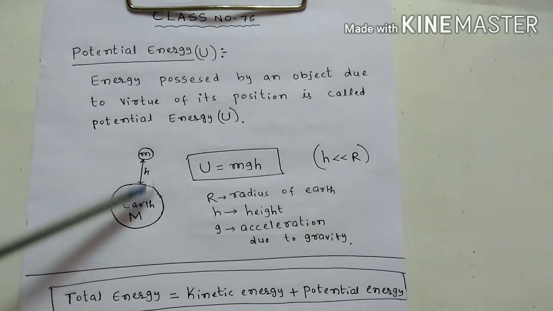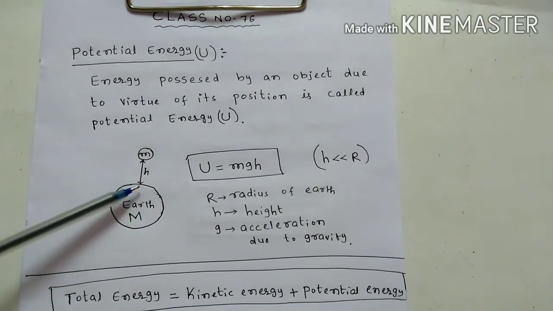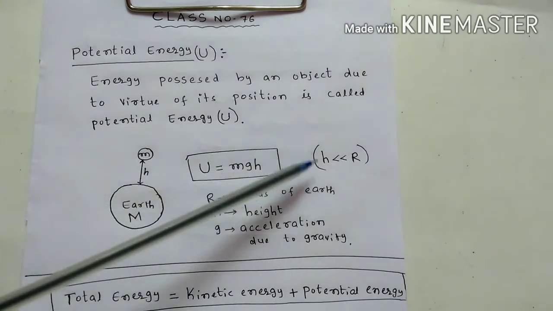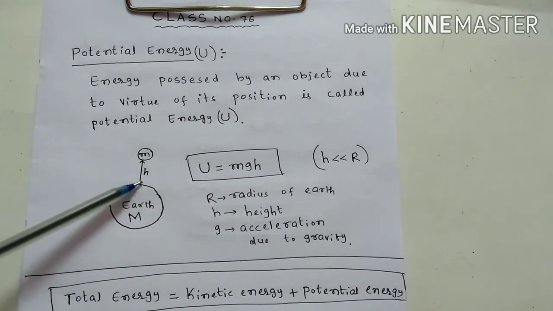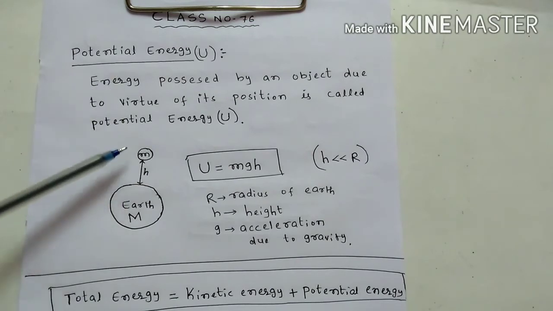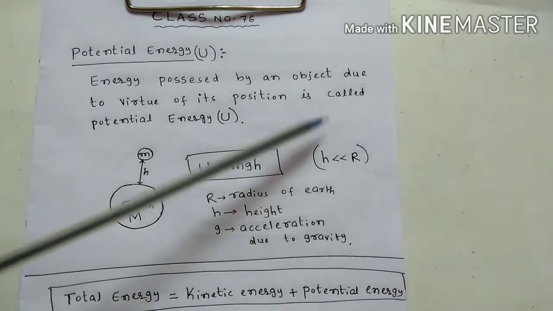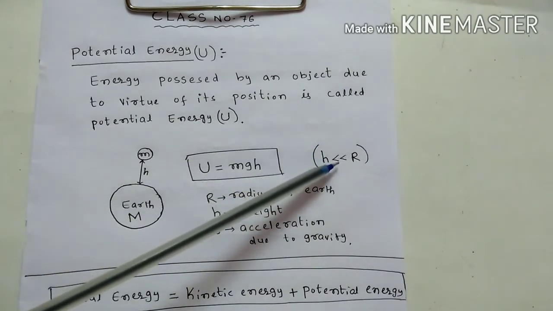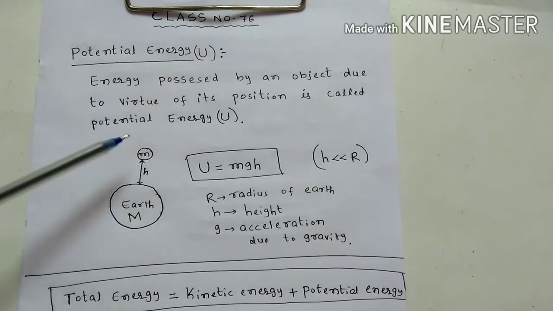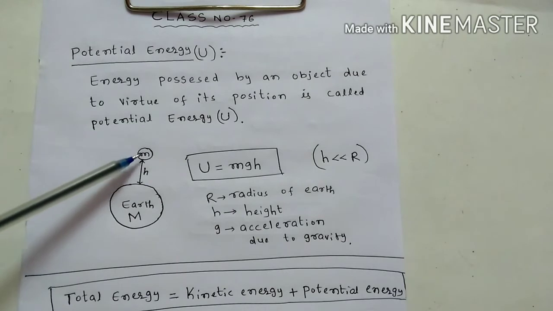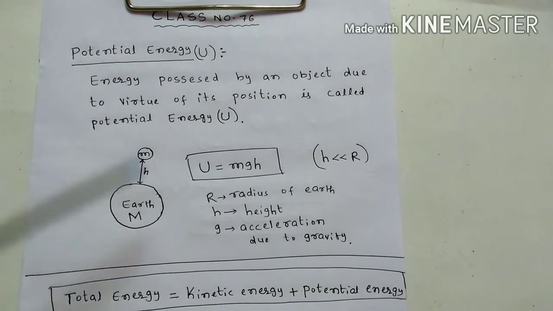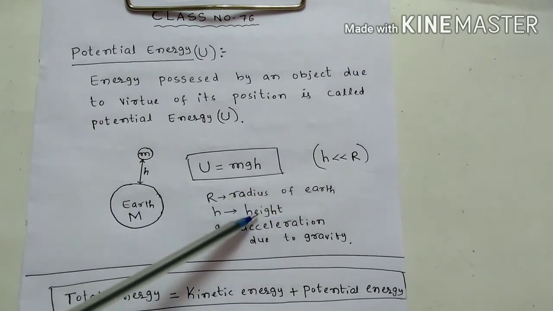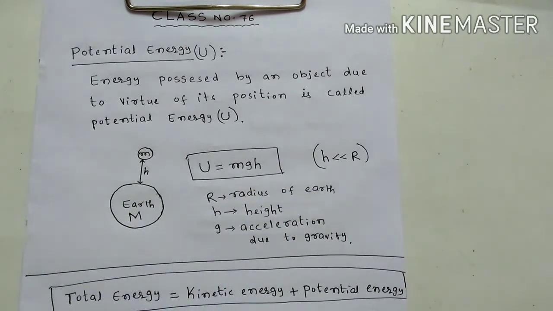Why am I taking this? The gravitational acceleration g should be constant, because if h is small, g on the surface is approximately equal to g at height h. That is the reason I am using this approximation: h is much less than the radius of the earth. So the potential energy possessed by the small object of mass m is mgh. R is the radius of earth, h is height, g is acceleration due to gravity.